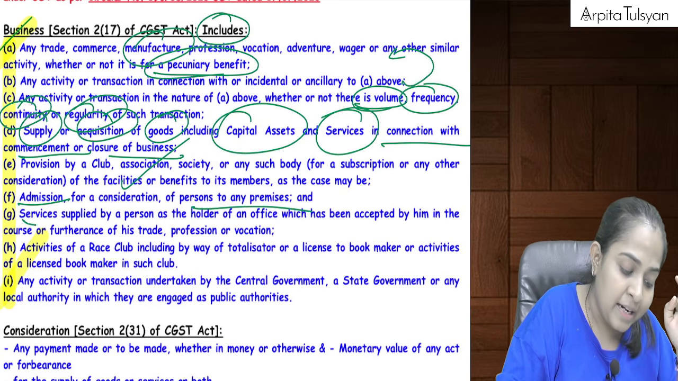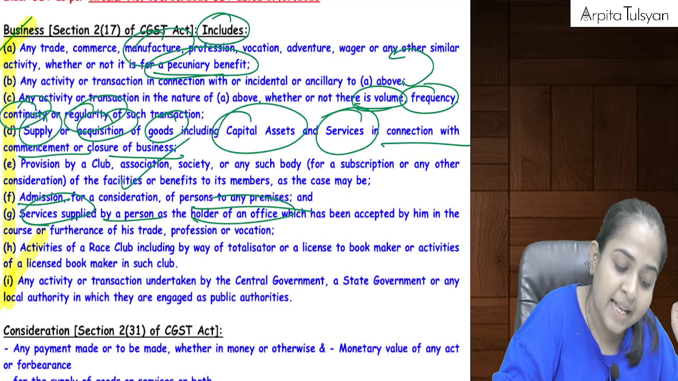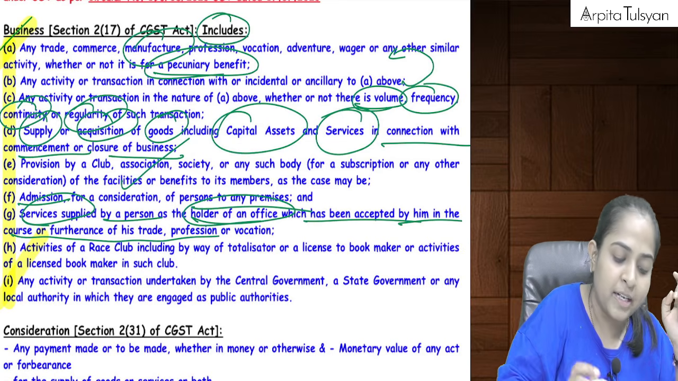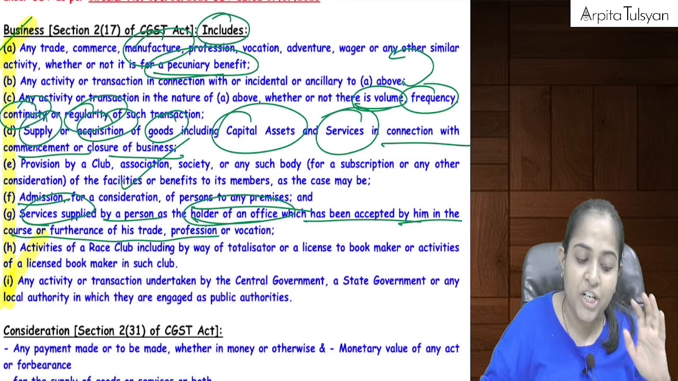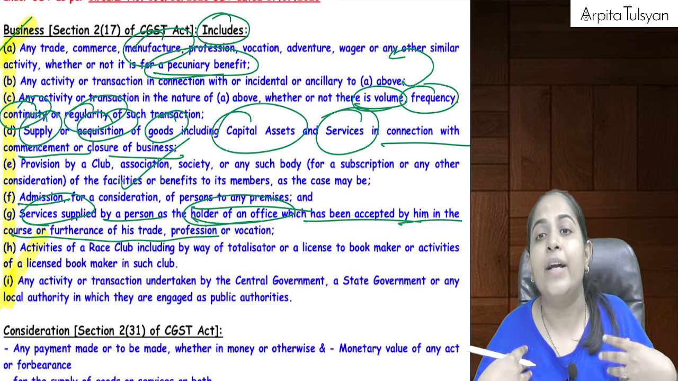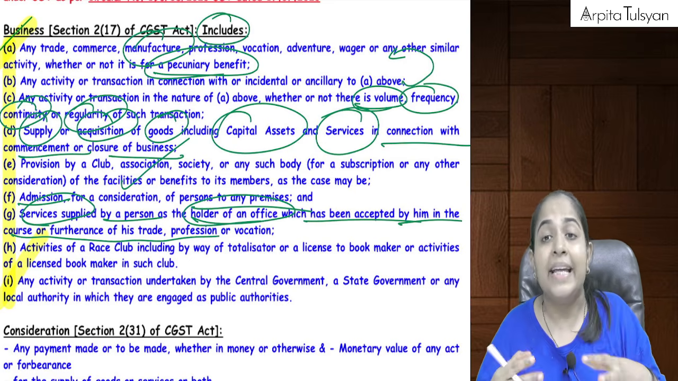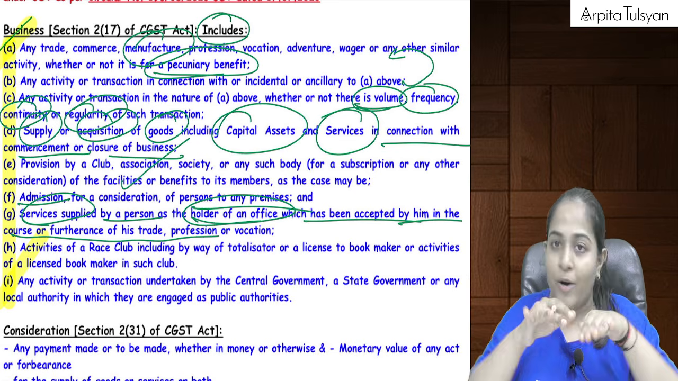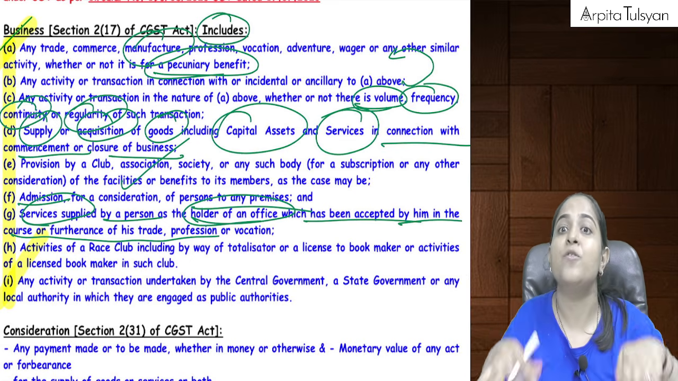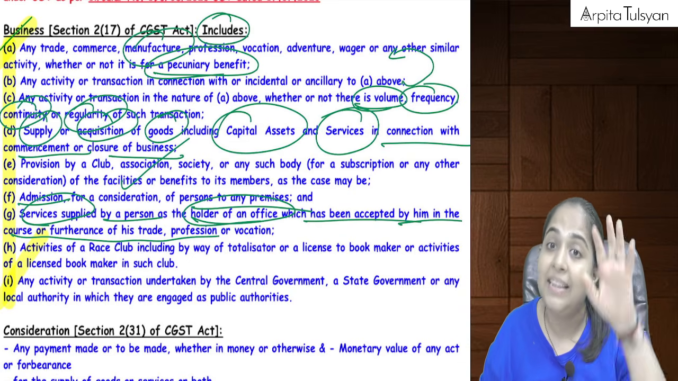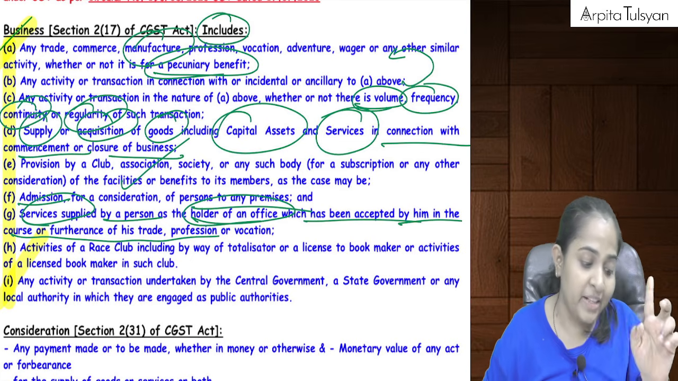Okay, then similarly services supplied by a person as a holder of an office which is accepted by him in the course or furtherance of his trade, profession or vocation. Now let's say there is a position holder. Example, there is an MP or an MLA who is providing some services. He is holding a position and because of that position he is providing some services for which he is going to get some remuneration. Even that is a business.